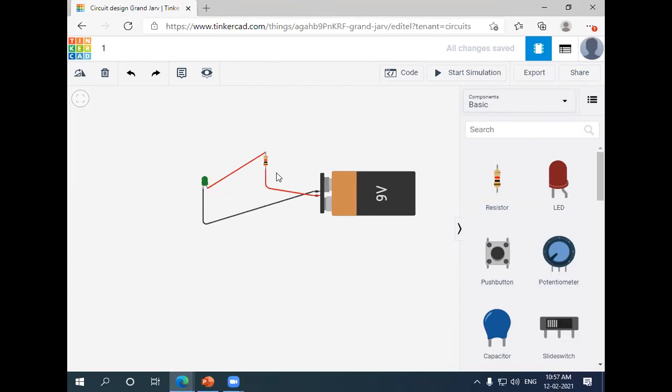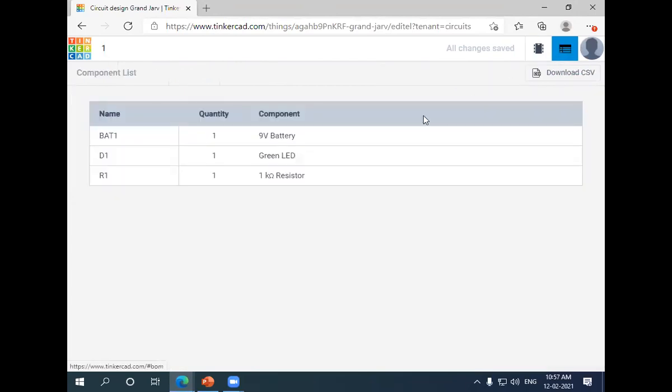And if I wish to see the components, what are the components I'm using here? So I can check here. I have used one 9-volt battery, one green LED, and one 1 kilo ohm resistor.